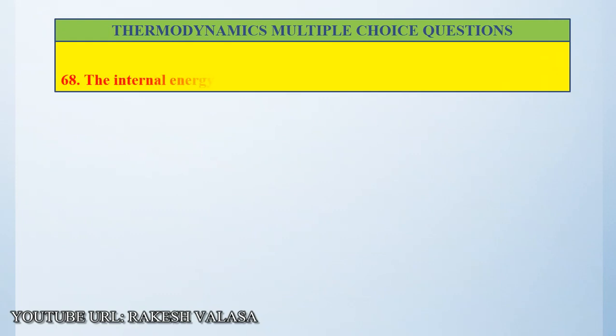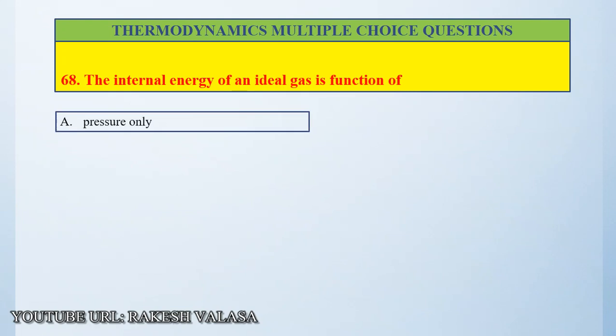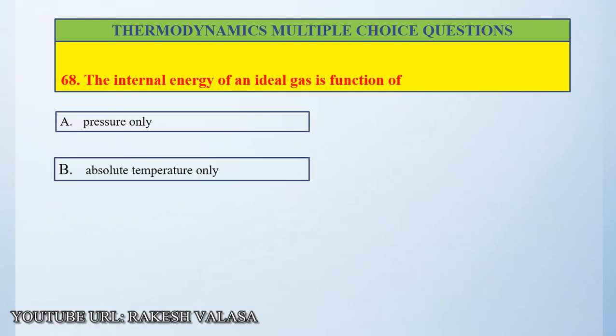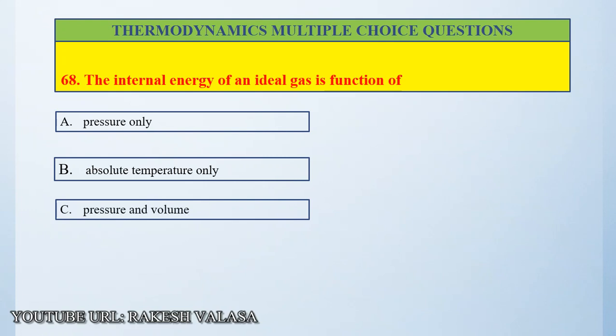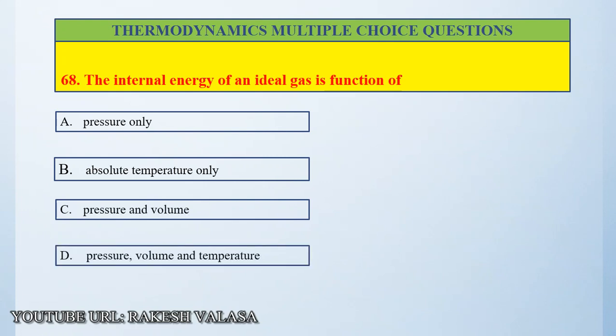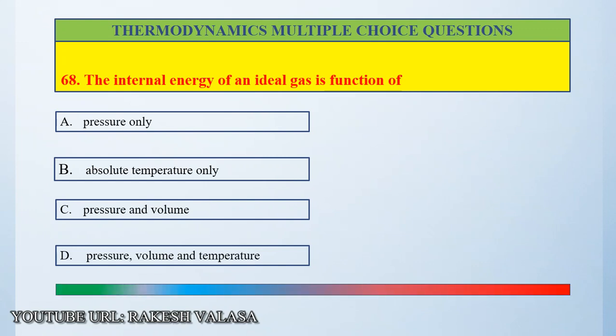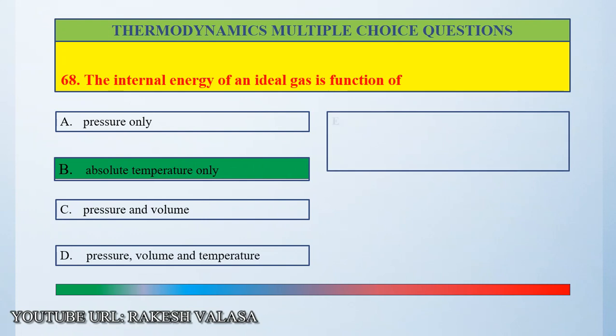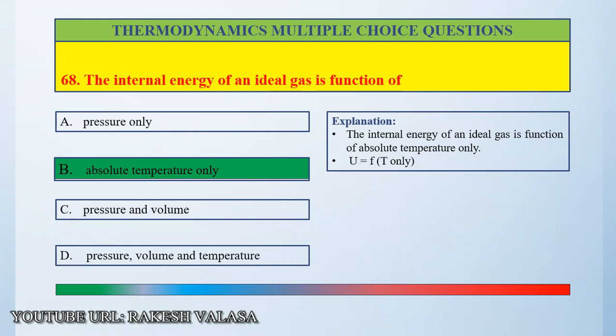Question number 68. The internal energy of an ideal gas is a function of option A, pressure only, option B, absolute temperature only, option C, pressure and volume, option D, pressure, volume and temperature. The correct answer is option B, absolute temperature only. Let us see the explanation. The internal energy of an ideal gas is a function of absolute temperature only. That means internal energy U equals a function of temperature only. So the correct answer is option B.